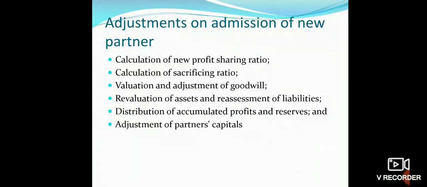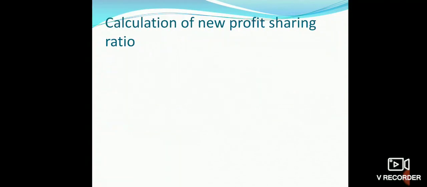Then distribution of accumulated profits and reserves. Adjustments related to these profits and reserves are made, and adjustment of partners' capital is done, sometimes on the basis of the new partner's capital given in the question, and sometimes on the basis of the old partners' capital given in the question.